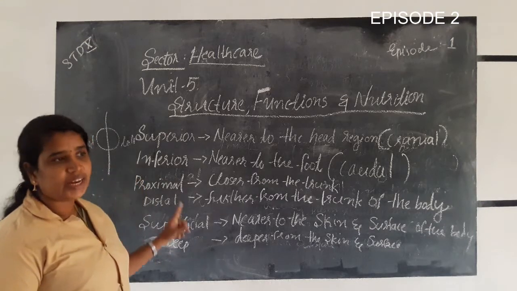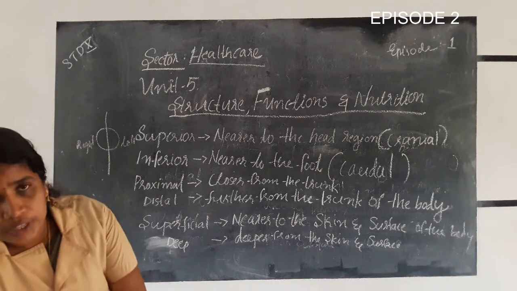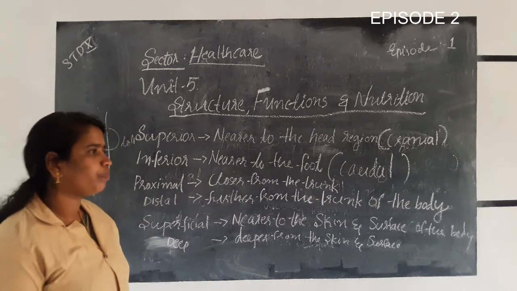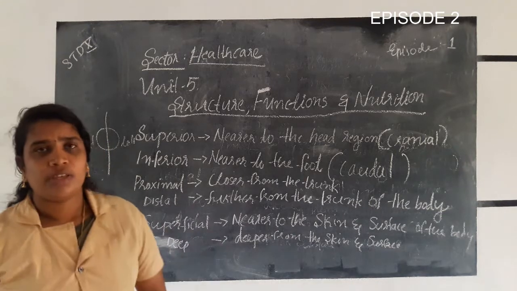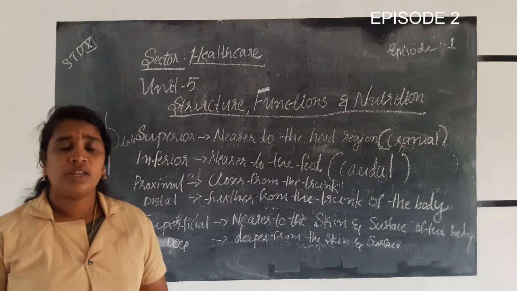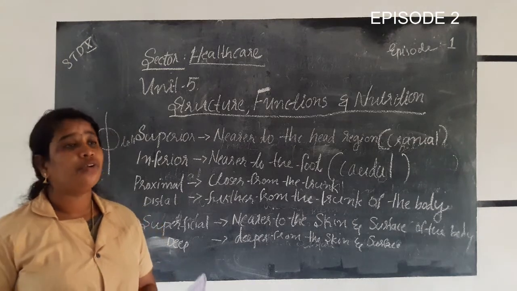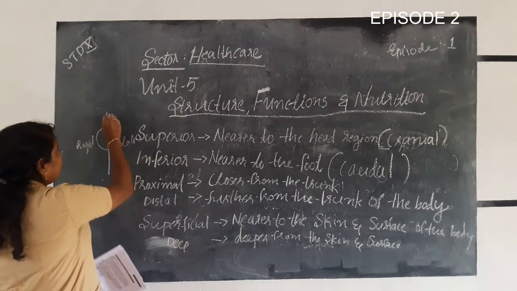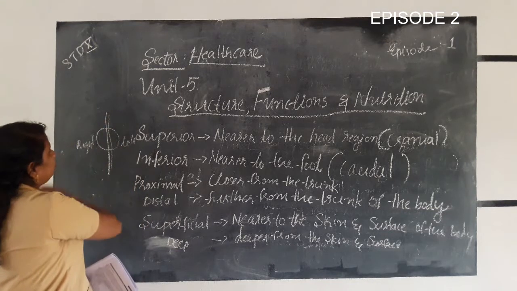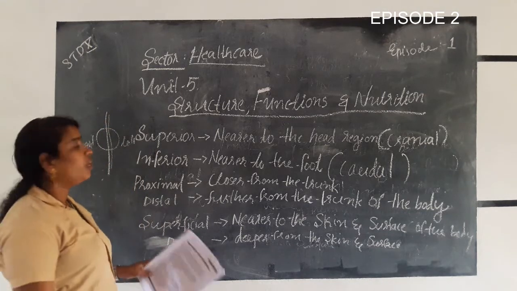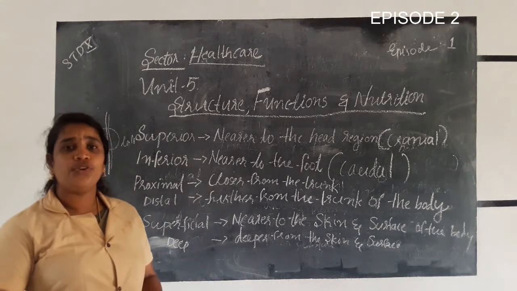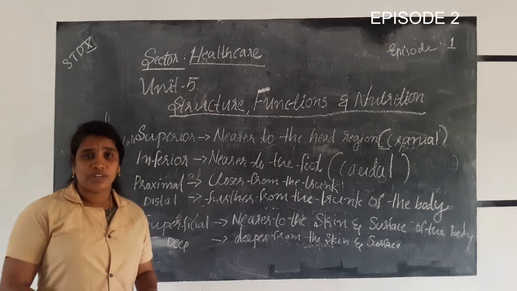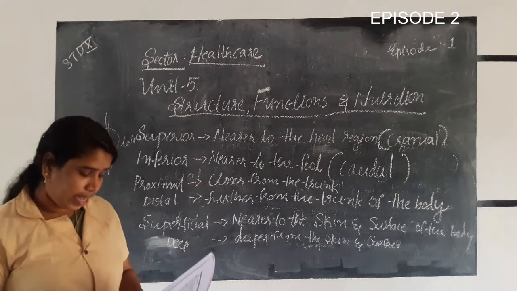Then what is the medial line? The line that is very nearer to the median line is called the medial line.